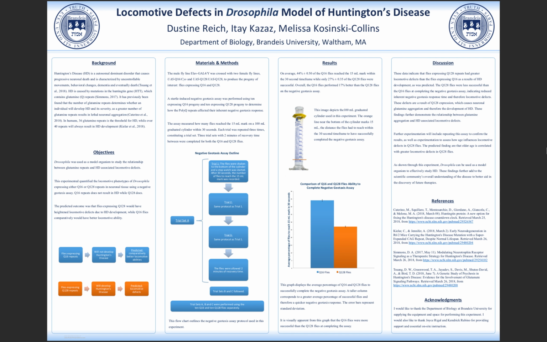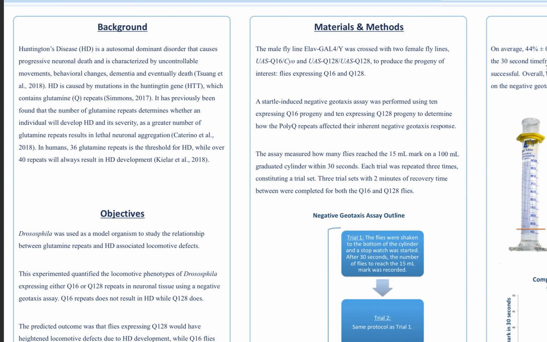My name is Dustine Reich, and today I will be presenting on the experiment I performed entitled The Locomotive Defects in Drosophila model of Huntington's disease. So I first would like to start with the background on Huntington's disease.